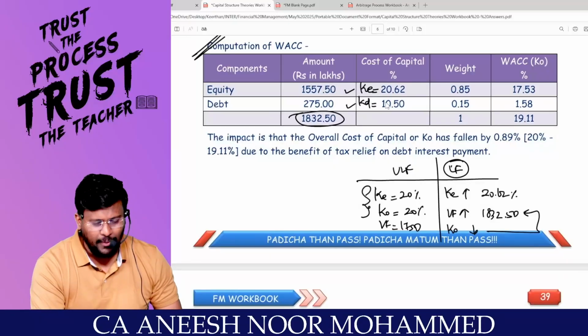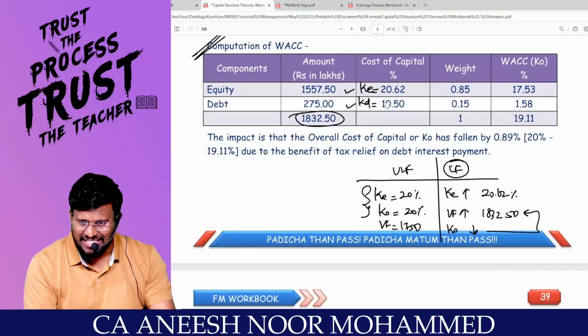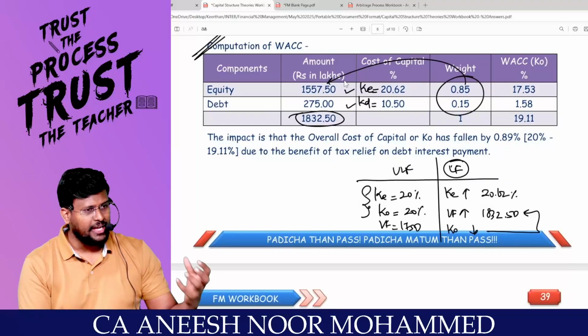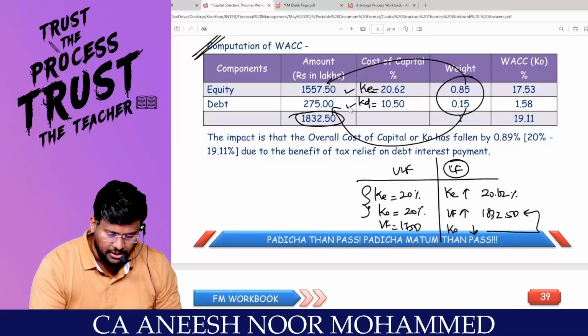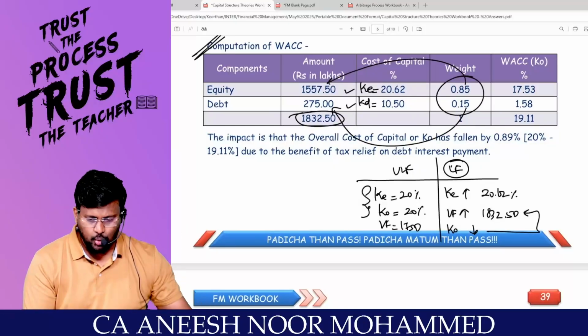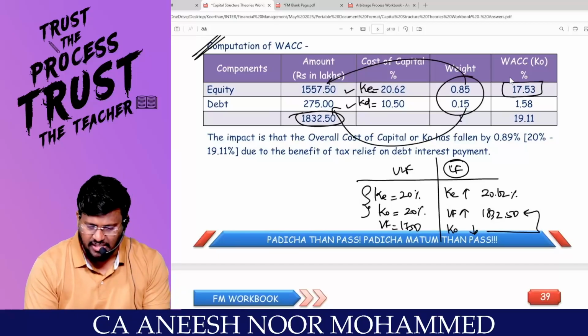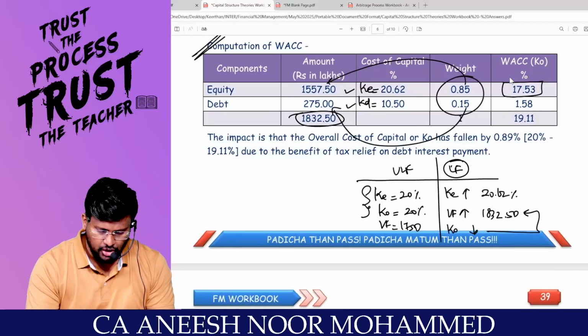And for KD, I will not take the coupon rate as KD. Since tax is there, KD is equal to I into 1 minus T. That means 85% of the capital employed is equity and 15% of the capital structure represents debt. So 20.62 into 85% comes to 17.53%, and 15% into 10.5% comes to 1.58.